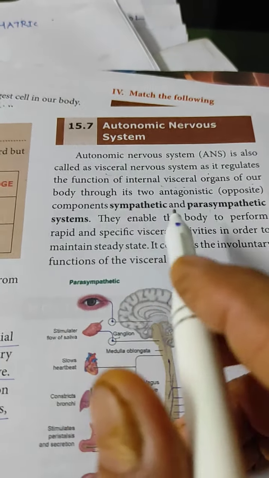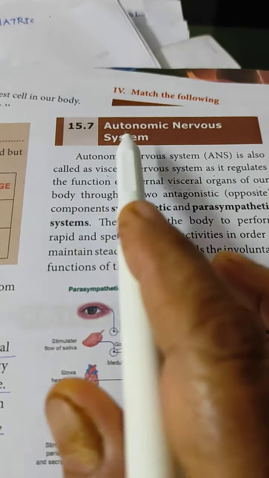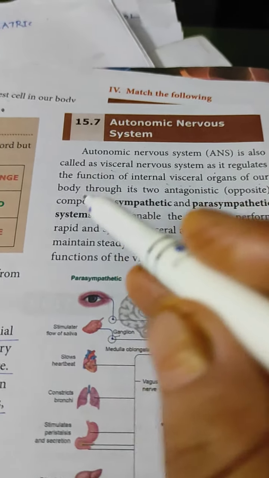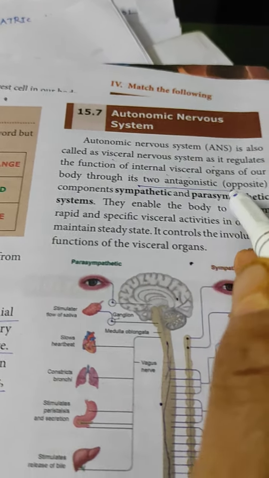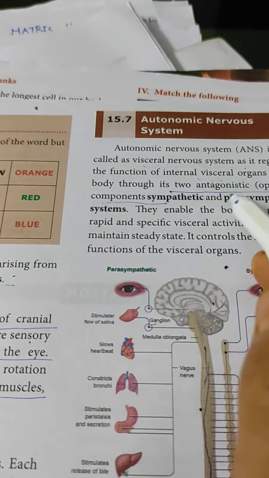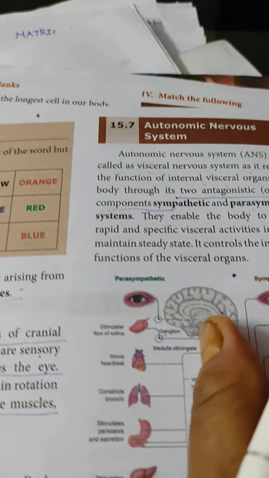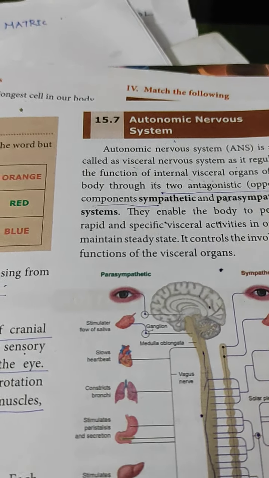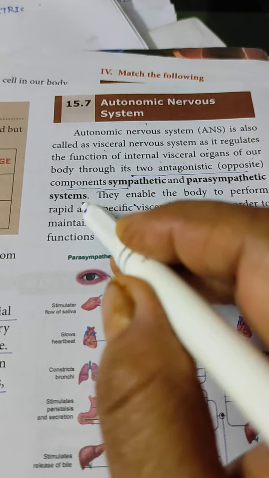All the visceral organ functions are controlled by the ANS with the help of two antagonistic components, the sympathetic nerve and the parasympathetic nerve.